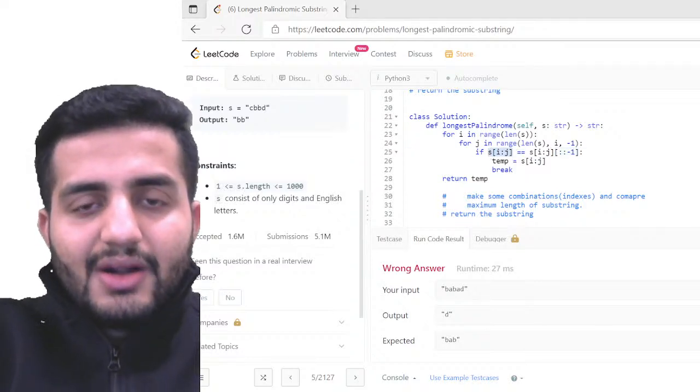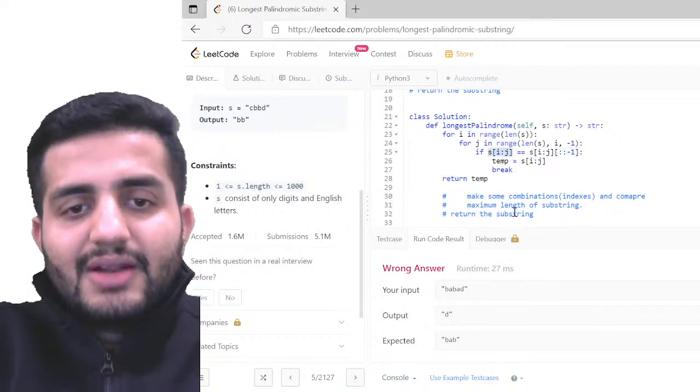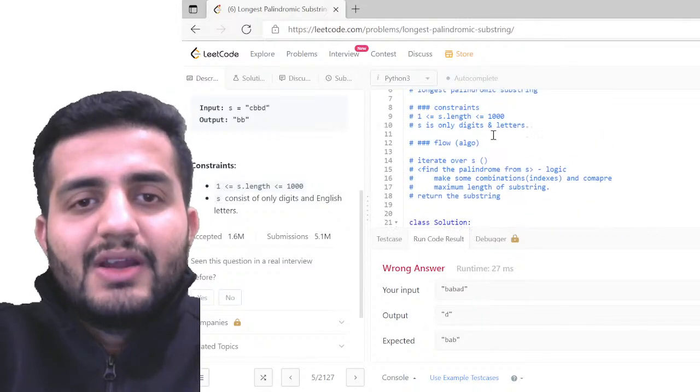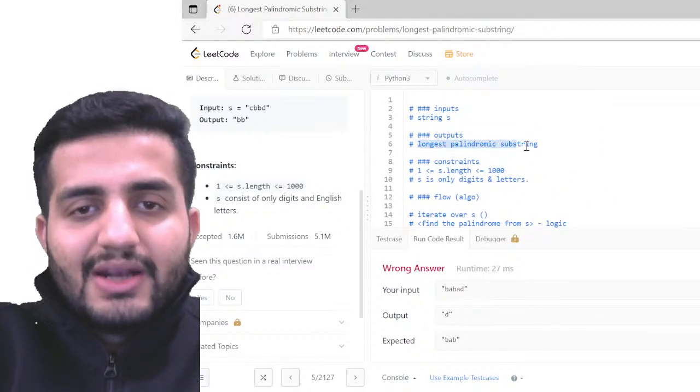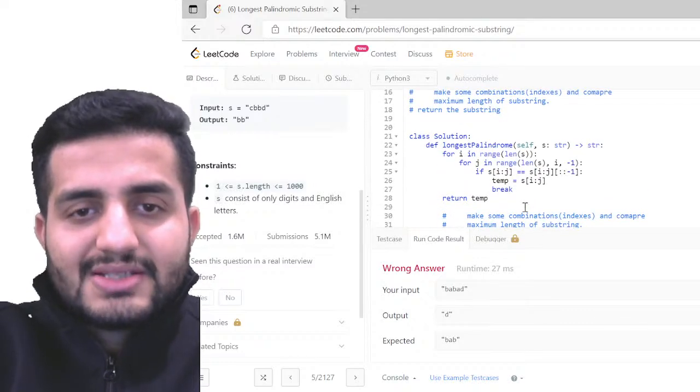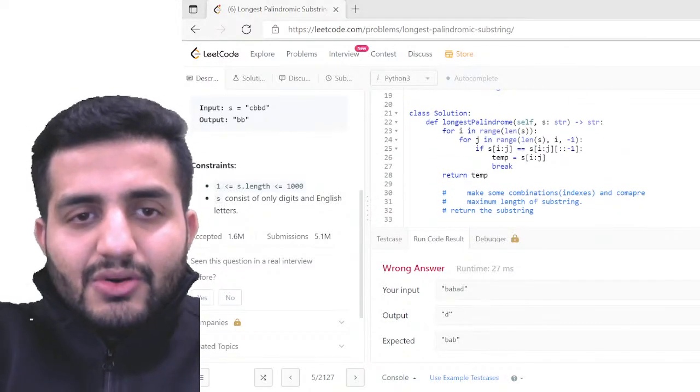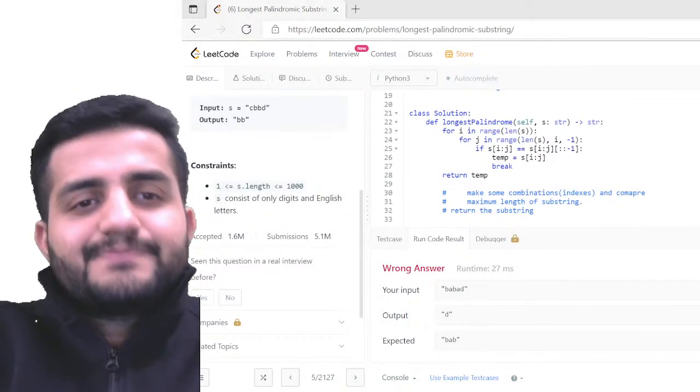Again, look at this. I missed out the concept of the longest palindromic, so I did not incorporate this longest logic. That is something which is missing.